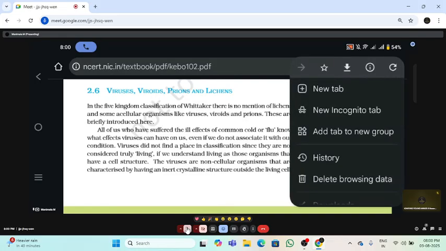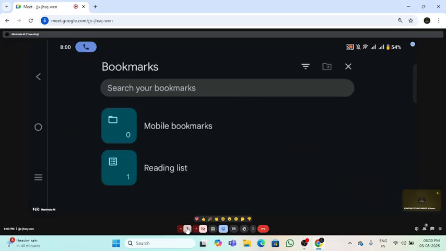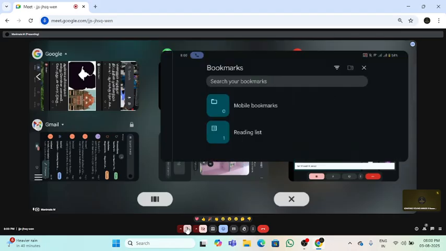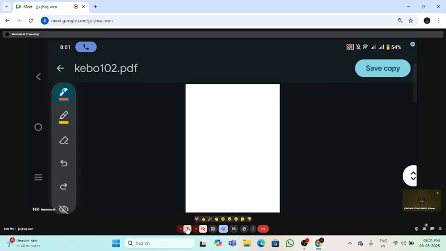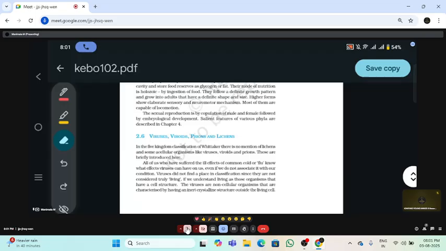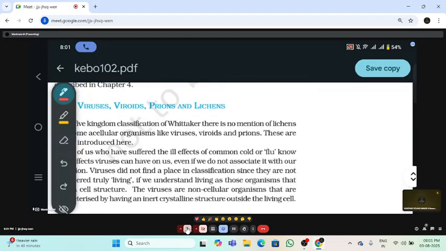TMV means tobacco mosaic virus. This was discovered by Adolf Meyer, A-D-O-L-F.